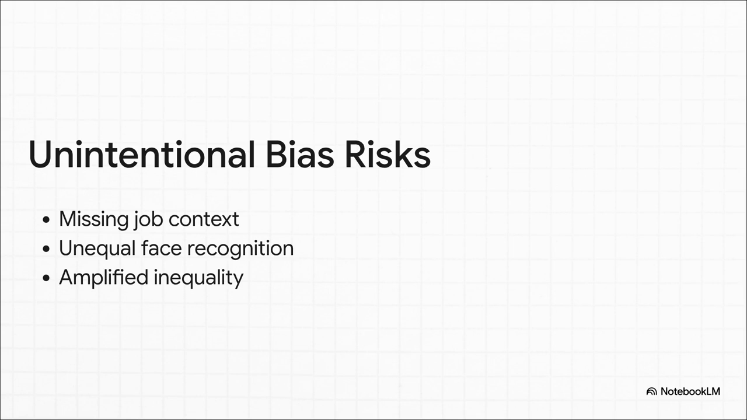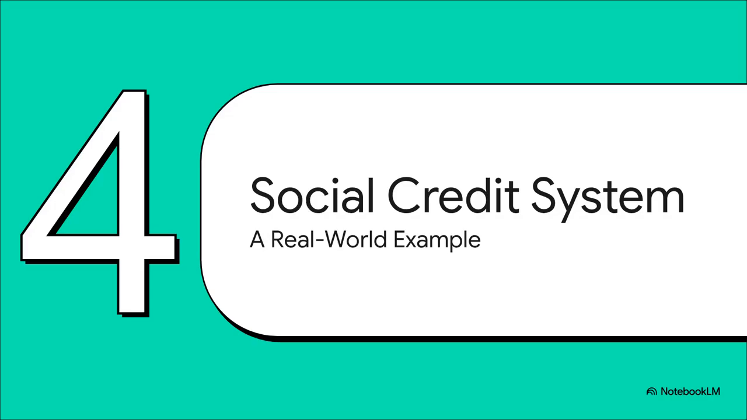We also see unequal reliability, where facial and voice recognition algorithms consistently work best for white men simply due to imbalanced training data. Ultimately, without serious safeguards, AI risks amplifying deeply embedded societal inequalities at a really alarming rate. Let's look at how this plays out in the real world in Section 4, China's social credit system.